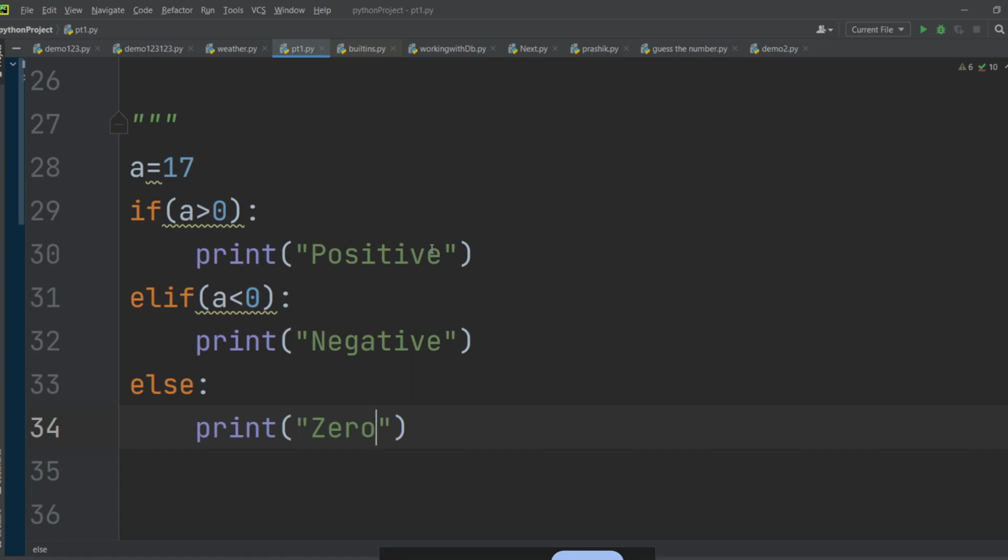Positive. This first statement is true. Okay, tell me, what is the output of this code? Zero. Okay, what is the output of this code? Negative. Okay. So that is how we work out if else.